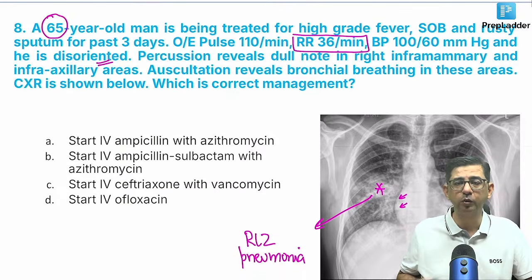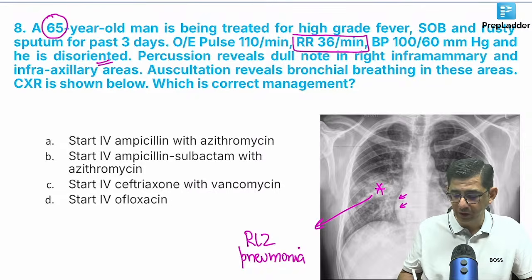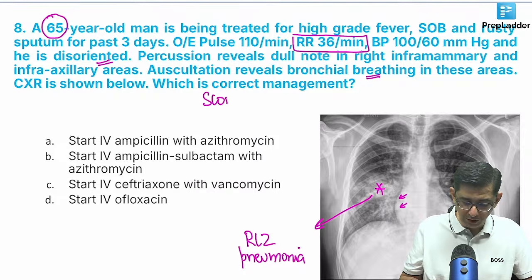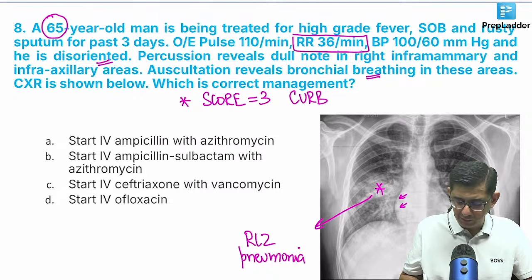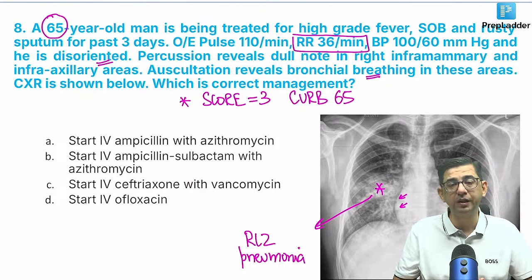Then bronchial breathing and so on is a later matter: there is dullness on percussion, and there is bronchial breathing in this patient. So I know that I'm dealing with a case of lobar pneumonia. The score of the patient is going to be a score of 3. So I need to take this patient into the intensive care unit, and I need to ensure that in this particular patient, ventilator facility should be available if God forbid he needs it.